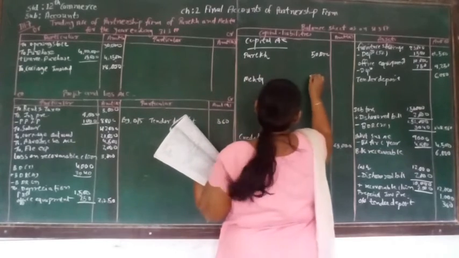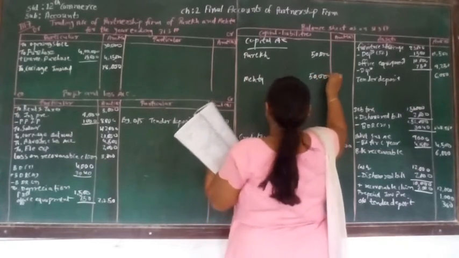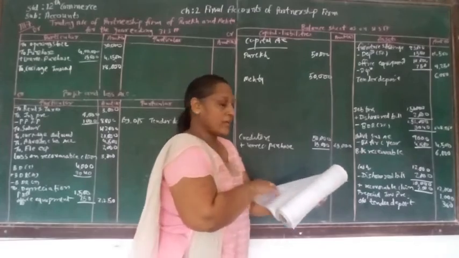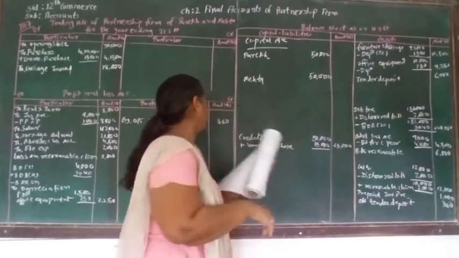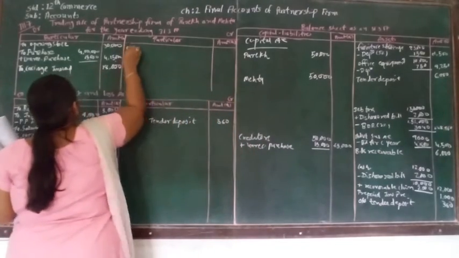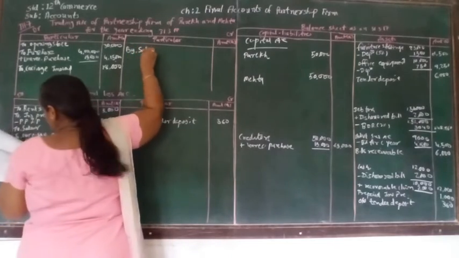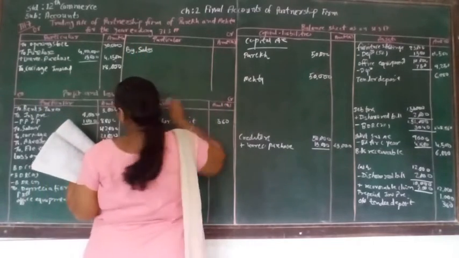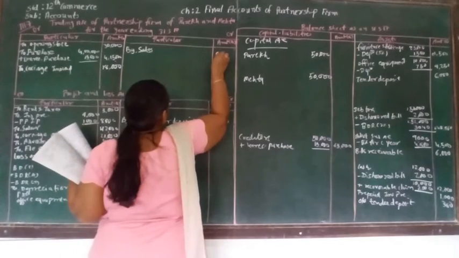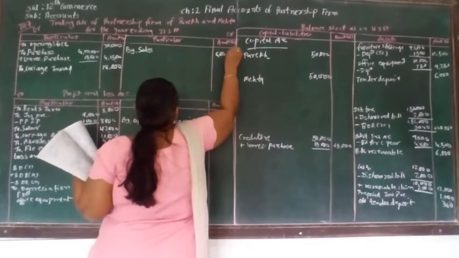That is again 50,000. We have already written the creditors, and now let's write sales. So sales account is of 6 lakh. We are supposed to write the amount straight in the amount column.